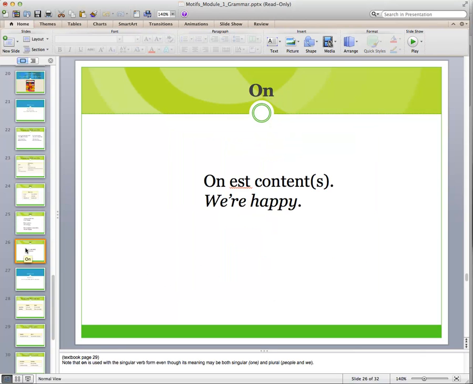Let me give you an example with the word on, which means we or one. On est content. French people would say this to say we're happy. And the reason they do it, truthfully, is because it's easy and fast. It's much easier to say on est content than nous sommes contents. It's just shorter. Makes it easier. Less to think about.